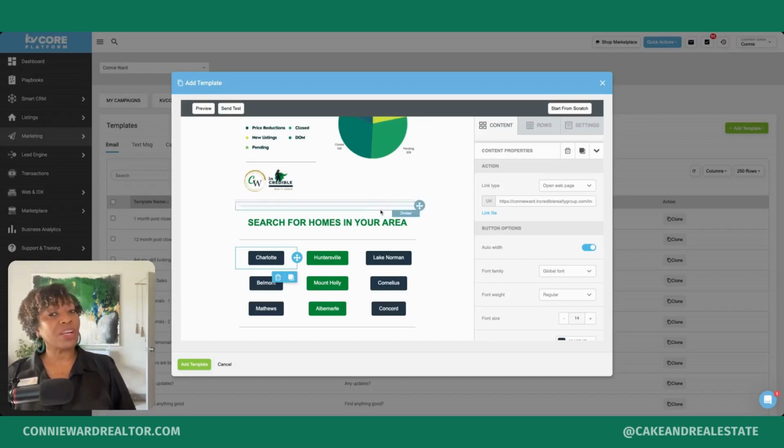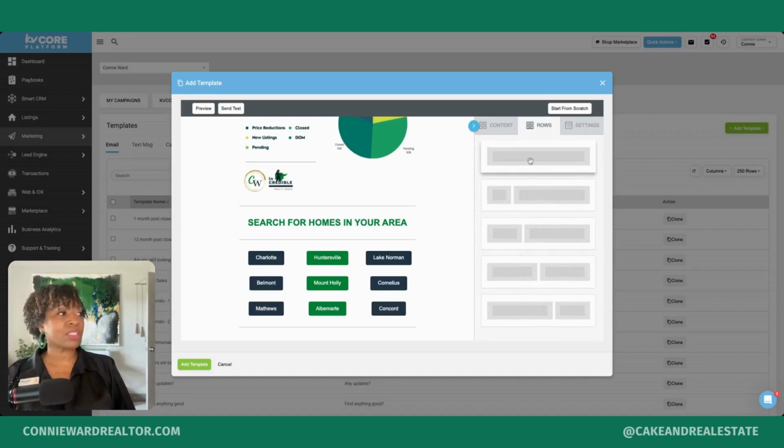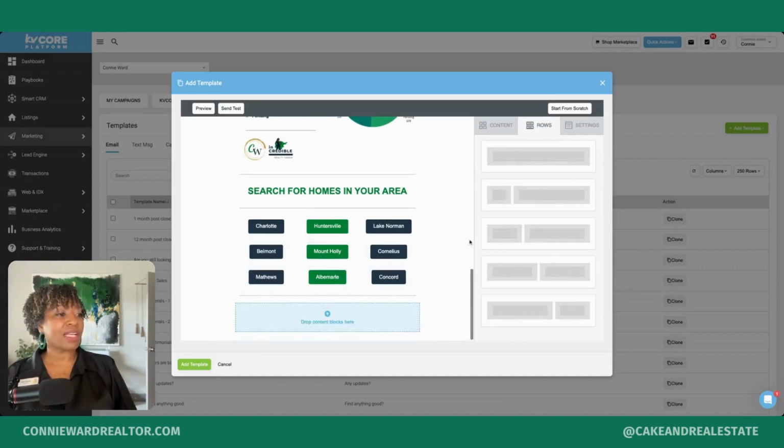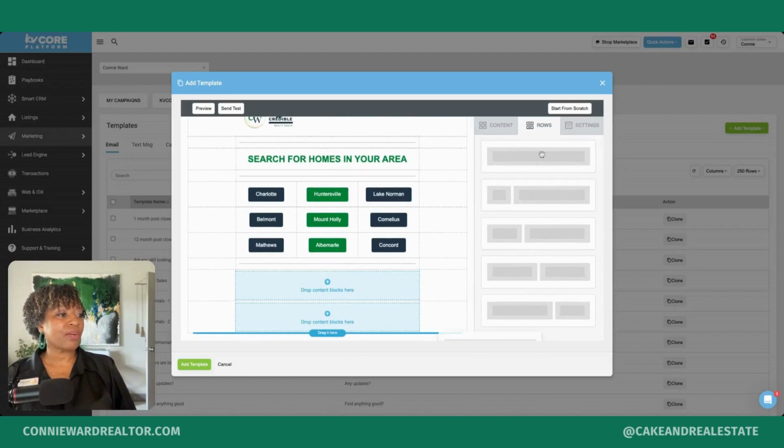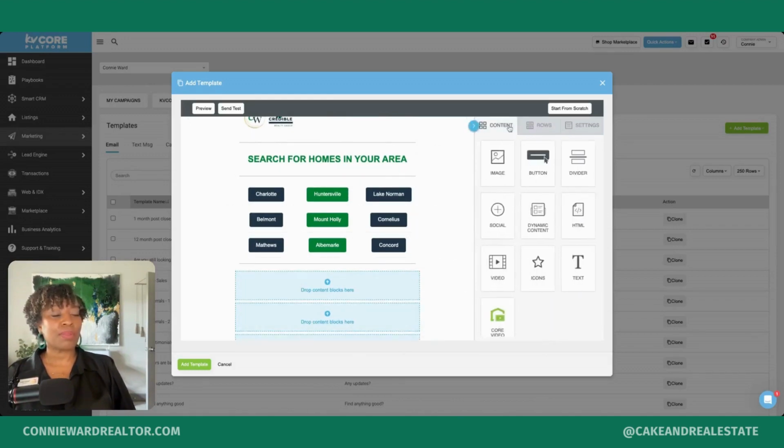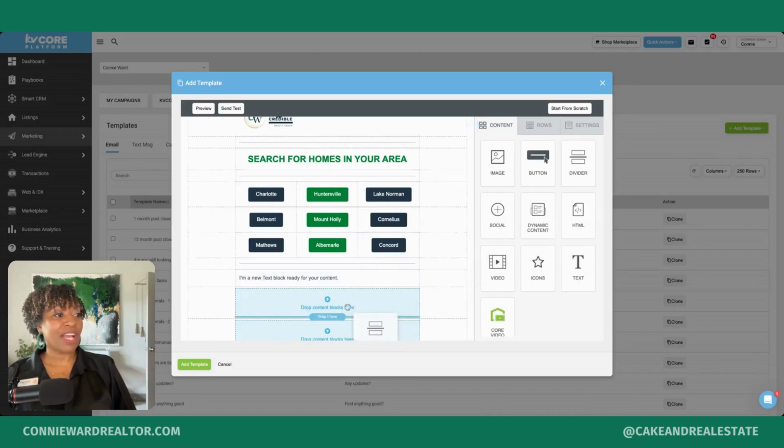So since we are familiar now and we know what we're doing, I'm going to go through these last few steps relatively quickly. And this will also give you an idea of how quickly this can go. So I know that I want to add another section, right? Under this divider, I need to add another content block. And I know I need 3, okay? So this content block is going to include text. This content block is going to be another divider.